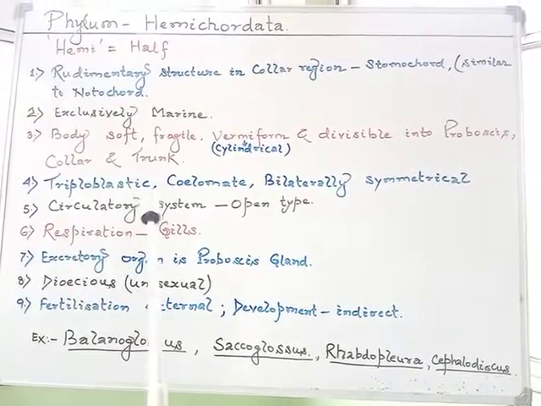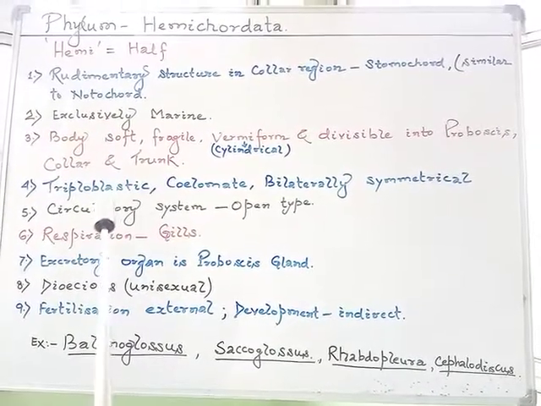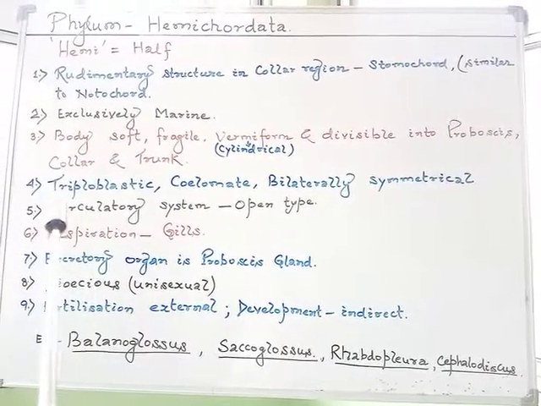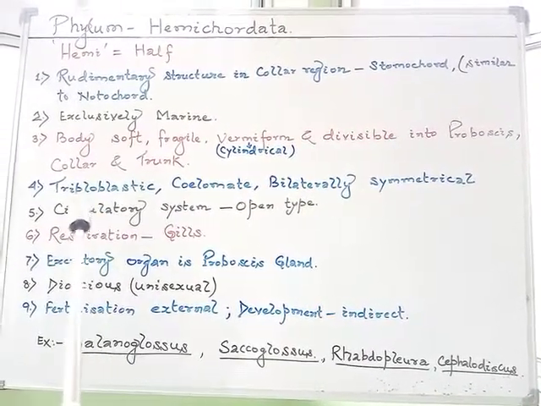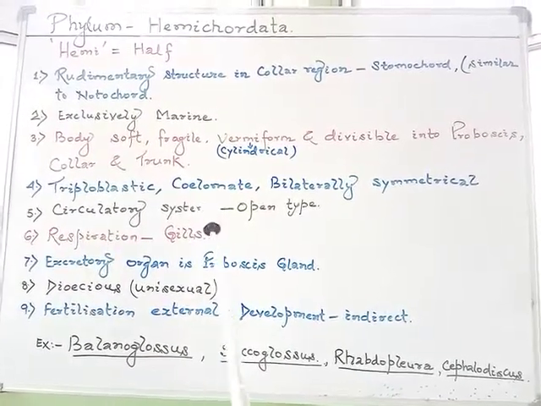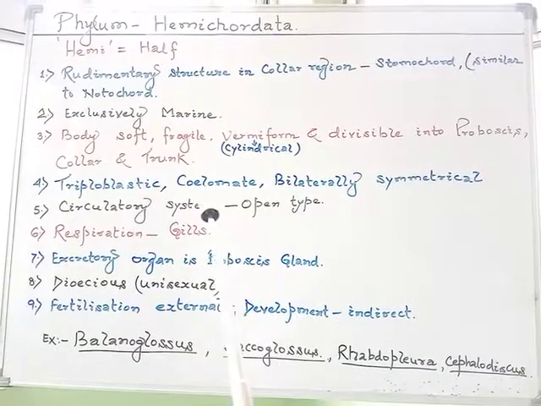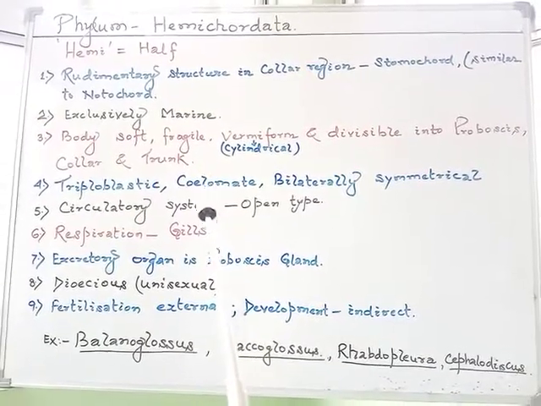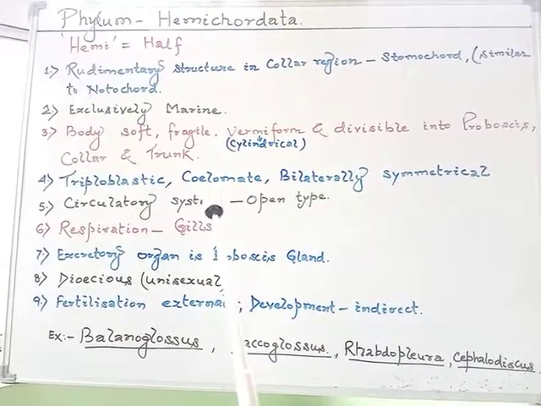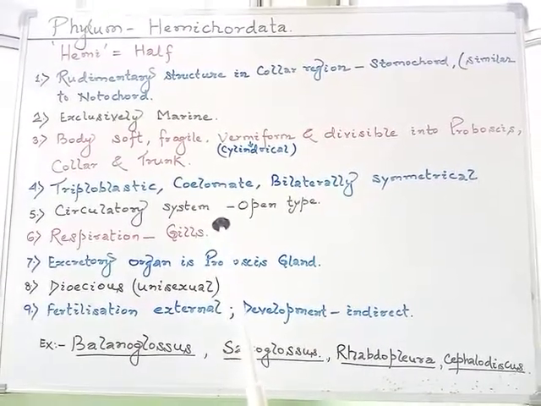As we observed in the phylum Platyhelminthes, the triploblastic condition has arisen. So the hemichordates are also triploblastic and have a true coelom, meaning a true body cavity between the body wall and the alimentary canal, lined by mesoderm.